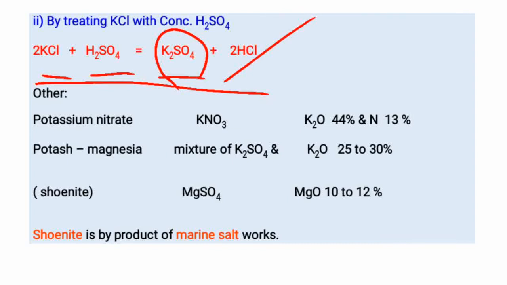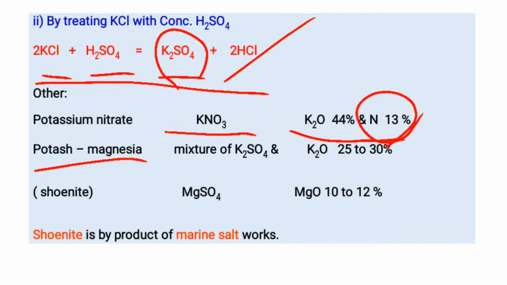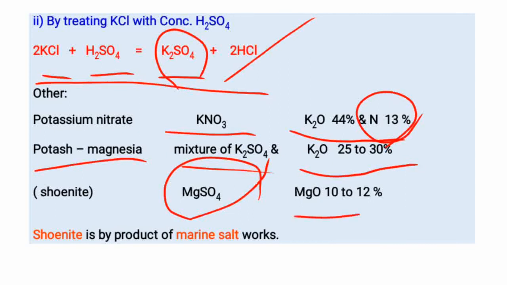Then other potassium fertilizer, that is potassium nitrate, it contains 44% potassium and nitrogen is 13%. Then potassium magnesia, that is a mixture of potassium sulfate and magnesium sulfate, it contains potassium 25 to 30% and magnesium 10 to 12%. Kainite is a byproduct of marine salt work. That is the manufacturing process and examples of potassium fertilizer.